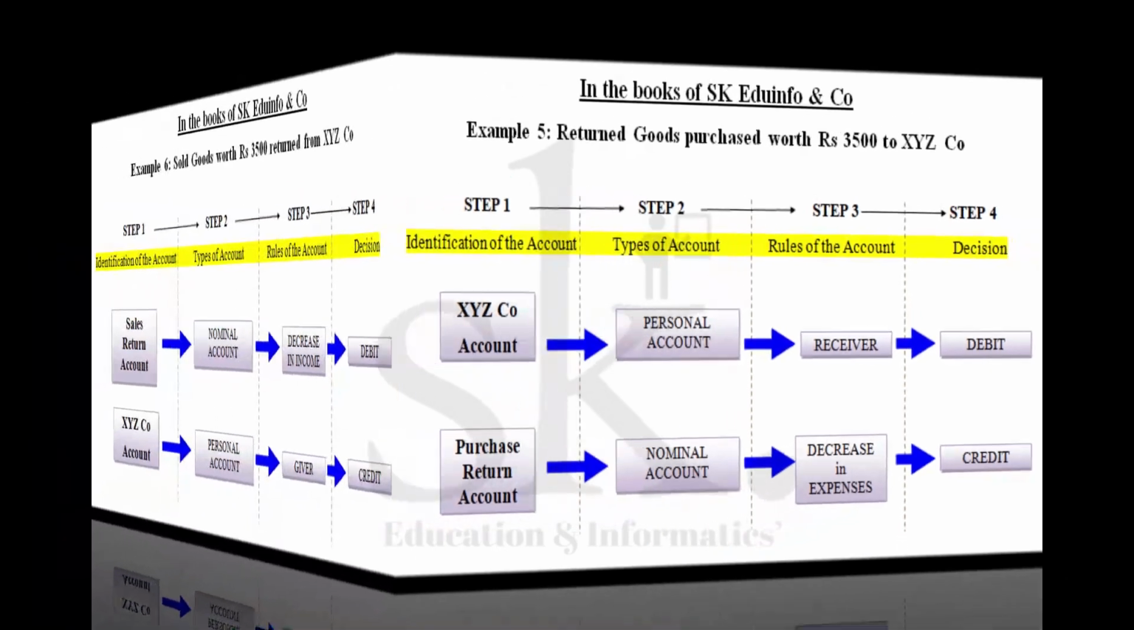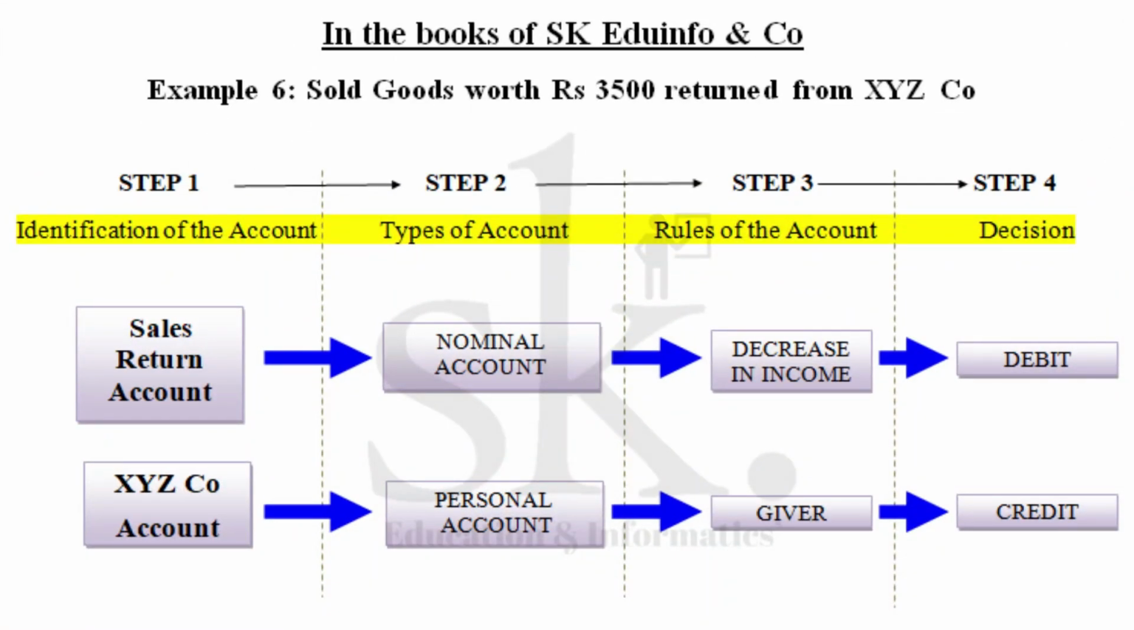Let's move on to the last example. Example 6 states, sold goods worth rupees 3,500 returned from XYZ company. Now here, as per this example, you already have sold certain goods, finished goods, to XYZ company. Now, from the point of view of XYZ company, they might have found certain products to be defective or not as per the specification ordered by XYZ company. So that is the reason they are returning it back. So we have identified two accounts. One is XYZ company account, another is the sales return account since your goods are being returned back.